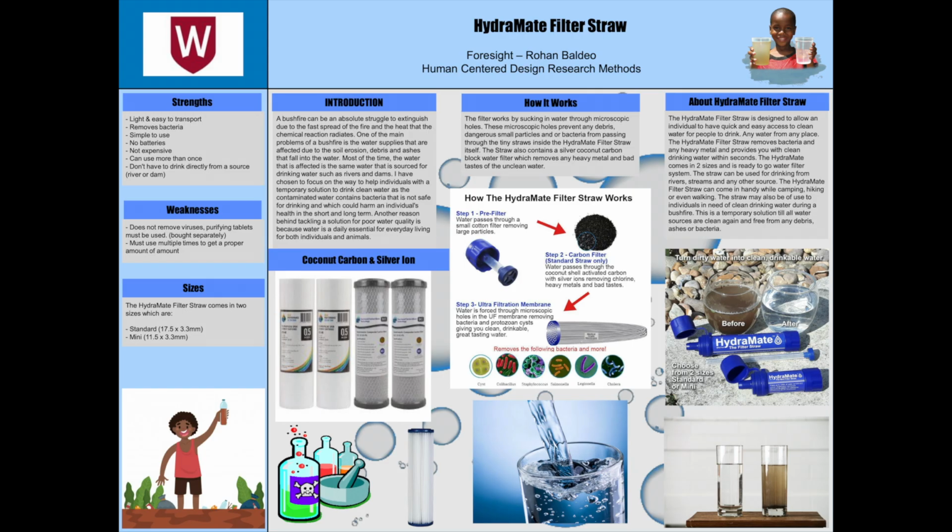The Hydramate comes in two sizes and it is a ready to go water filter system. The straw can be used for drinking from rivers, streams, and any other source. The Hydramate filter straw can come in handy while camping, hiking, or even walking. The straw may also be of use to individuals in need of clean drinking water during a bushfire. This is a temporary solution till all water sources are clean again and free from any debris, ashes, or bacteria.